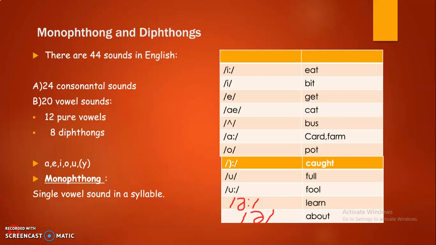Next, card, farm. Next, pot, cot. Next, full, pull. Next, fool, pool, cool. Next, learn. Next, about.